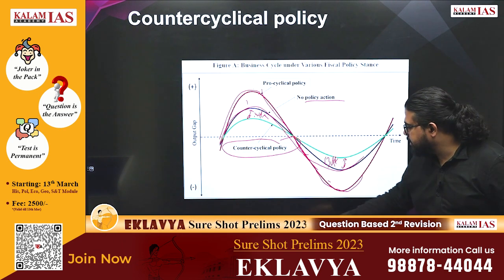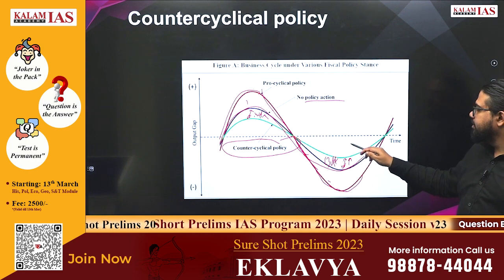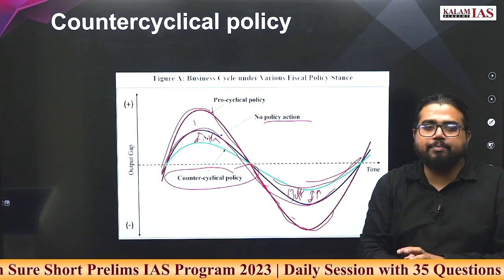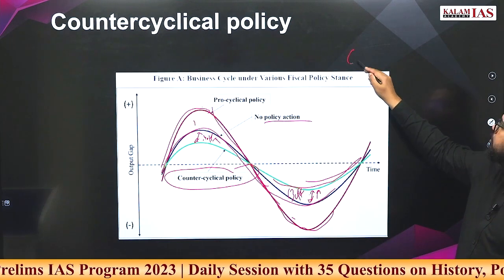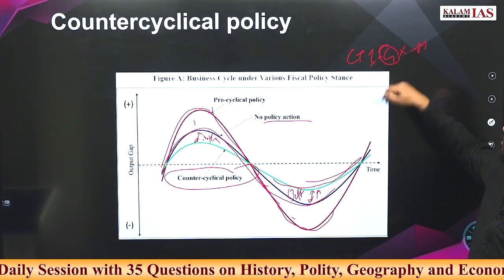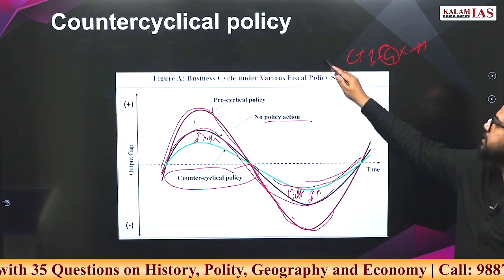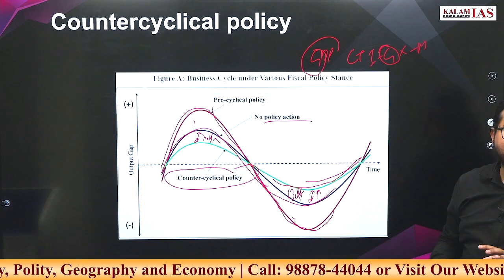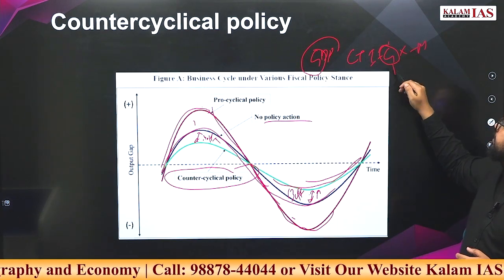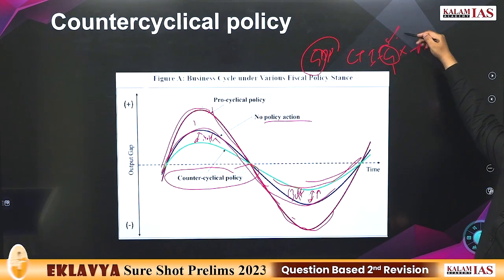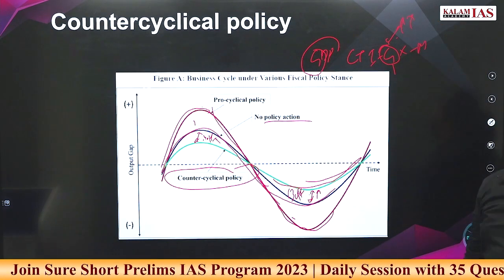Like if extra spending is done by the government, then the fall in the GDP will not be that much. Again we are using the C + I + G + X minus M. You manipulate G so that your GDP, whatever impact it is having, will not be too much. In the boom phase you spend little, and in the recession phase government spending is increased to pick up the GDP numbers.